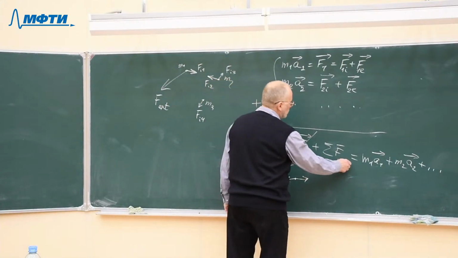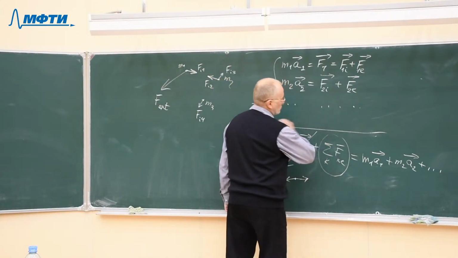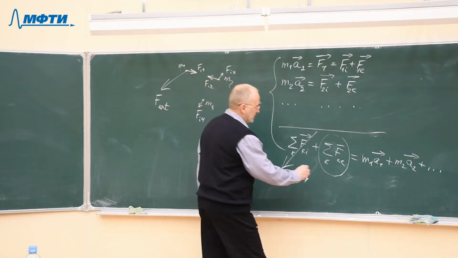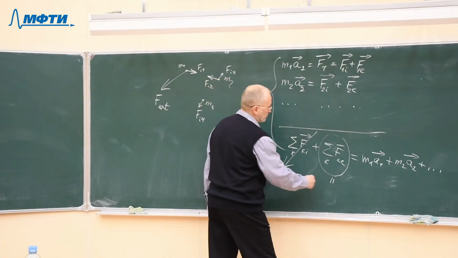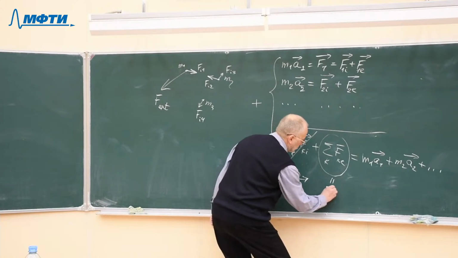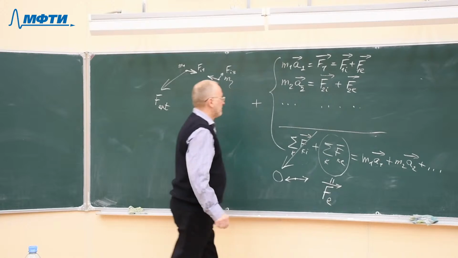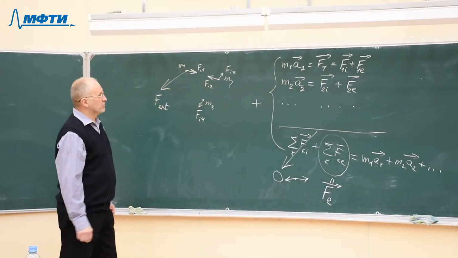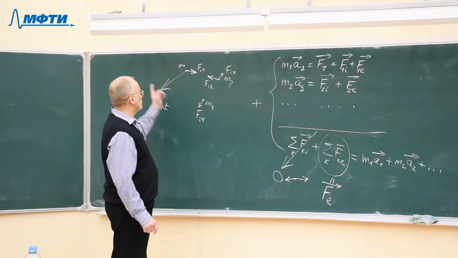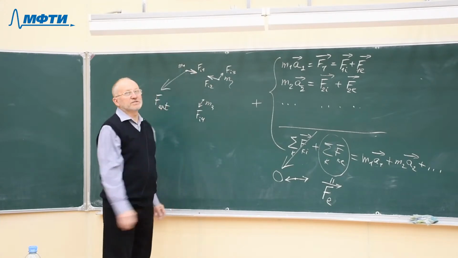So only external forces should be added here. And this sum of all external forces is just the net external force acting on the system of particles, the vector sum of all the external forces acting on different particles.